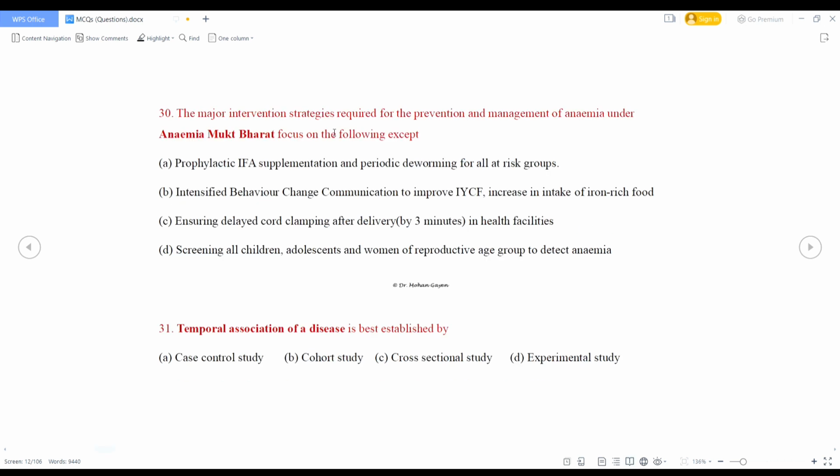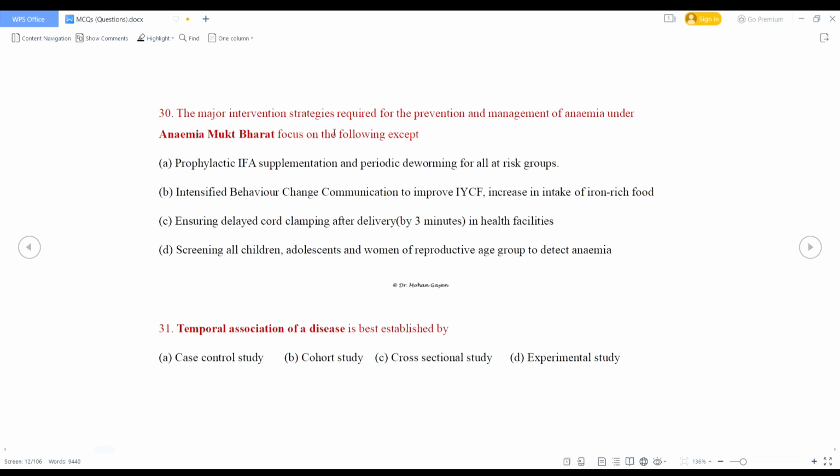The major intervention strategies required for the prevention and management of anemia under Anemia Mukt Bharat focus on the following except: prophylactic IFA supplementation and periodic deworming for all at risk groups, intensified behavior change communication to improve IYCF, increase in intake of iron rich food, ensuring delayed cord clamping after delivery by 3 minutes in health facilities, screening all children, adolescents, and women of reproductive age group to detect anemia.